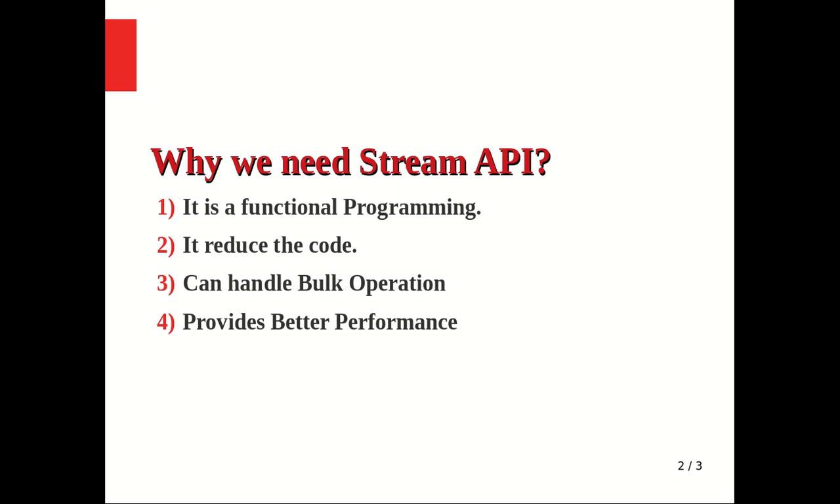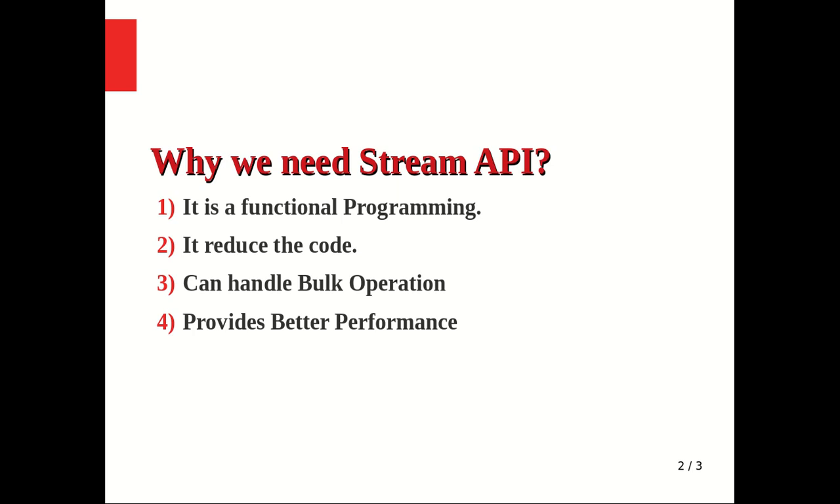We have already discussed the Stream API pipeline methods, so we can do method chaining to reduce the length of the code. So the second advantage of the Stream API is that it reduces the code because it uses lambda expressions, and we know that lambda expressions minimize the code.